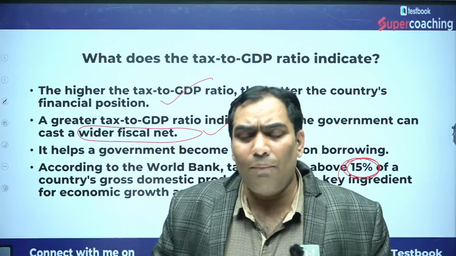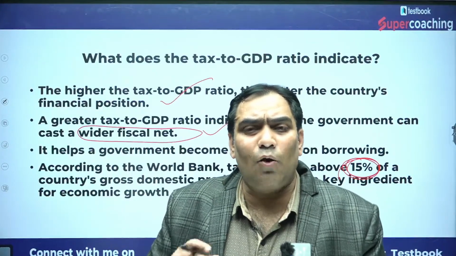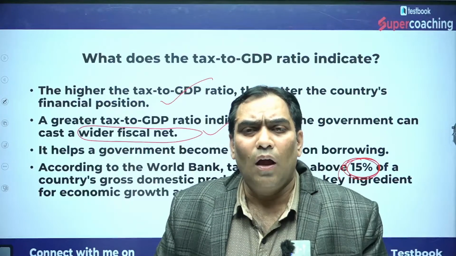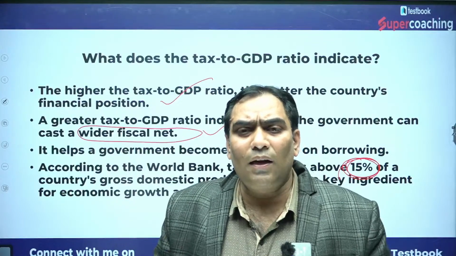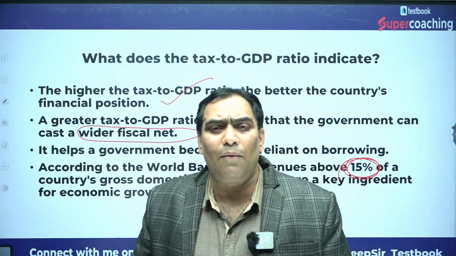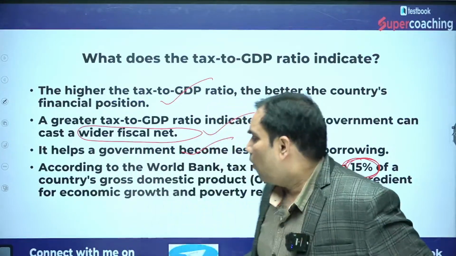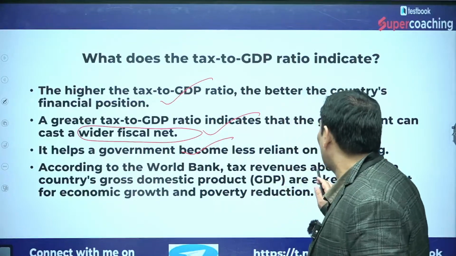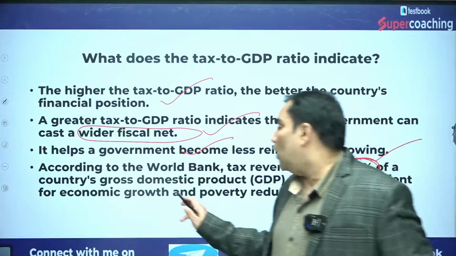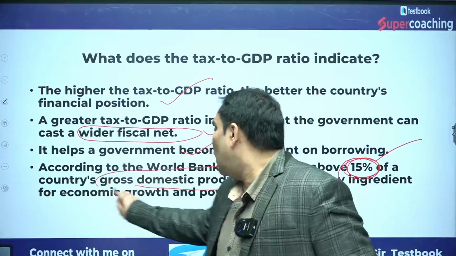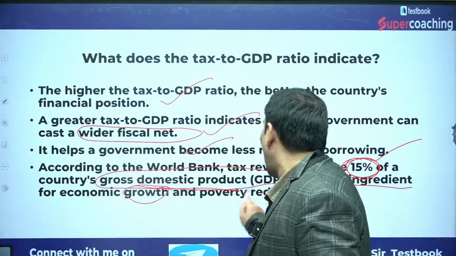because the revenue of the government is going to increase. So the requirement of borrowing is going to decrease. If the need of borrowing decreases, the fiscal deficit is going to decrease, and the interest payment liability of the government is going to decrease. But at the same time, according to the World Bank, tax revenue above 15% of the country's gross domestic product, GDP, is the key ingredient for economic growth and poverty reduction.